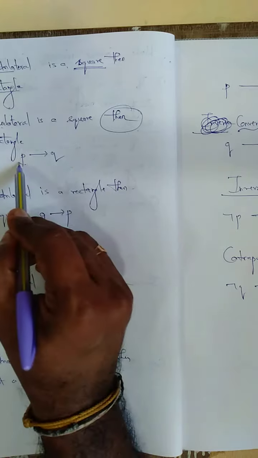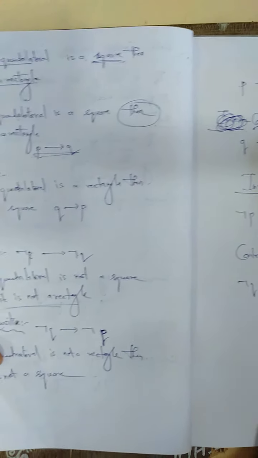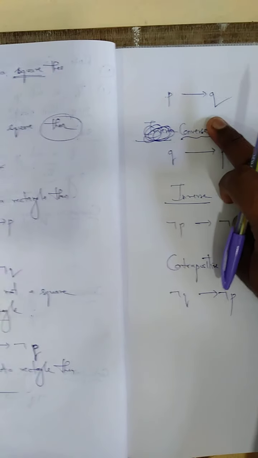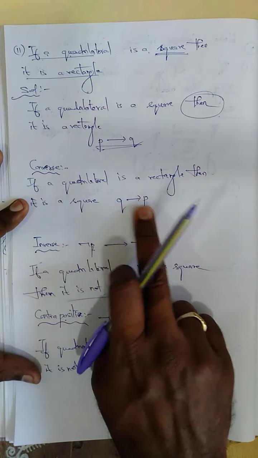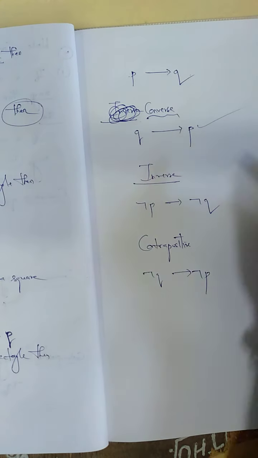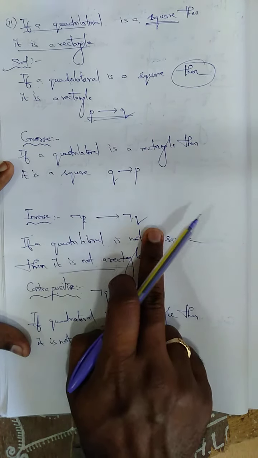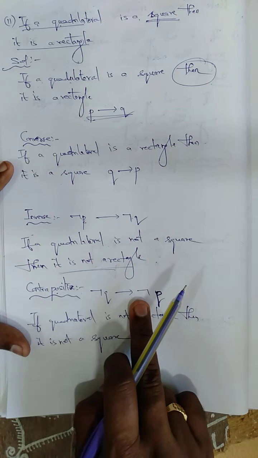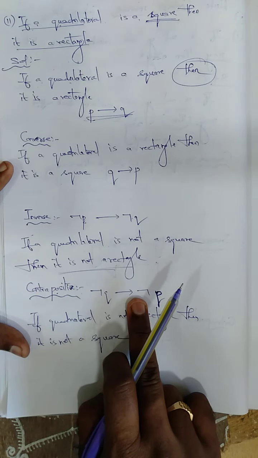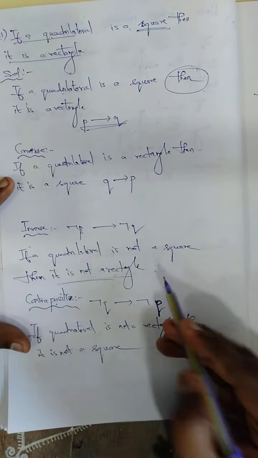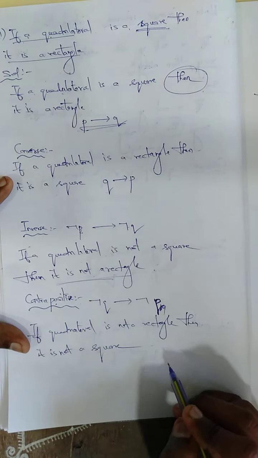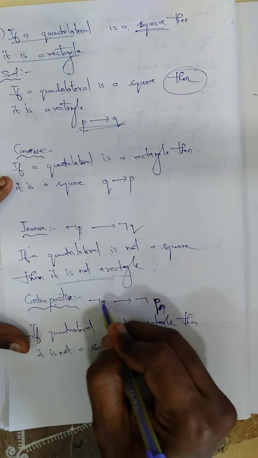See here, the statement P conditional Q is given straight. Next, Q conditional P is the converse. Next, the inverse is negation of P conditional negation of Q. The contrapositive is negation of Q conditional negation of P. So only this we need to learn properly. If you learn this properly, the sums will be very easy for us.